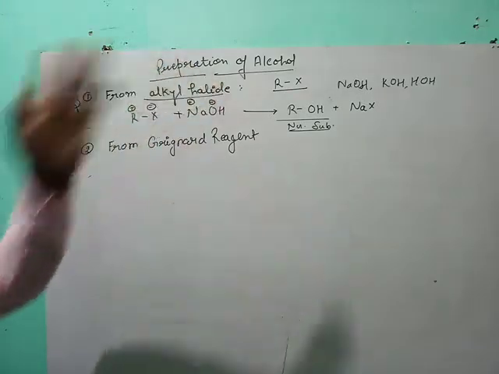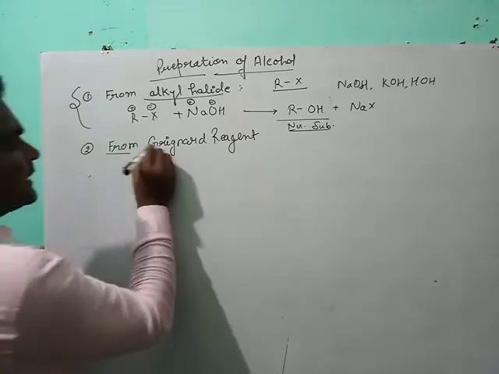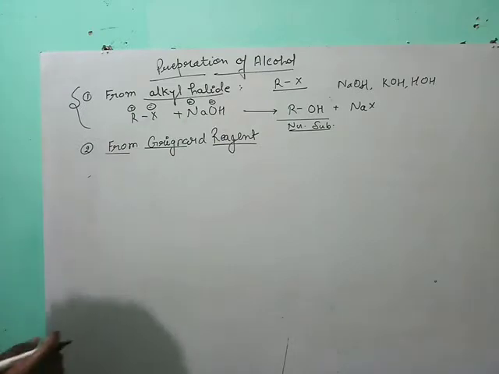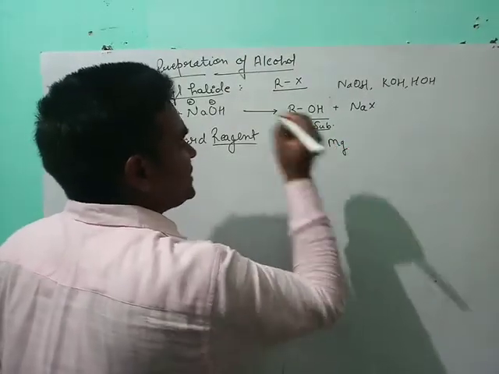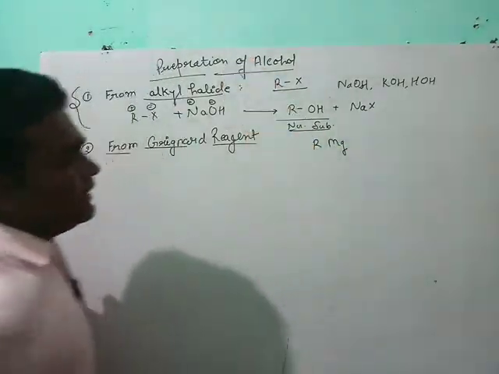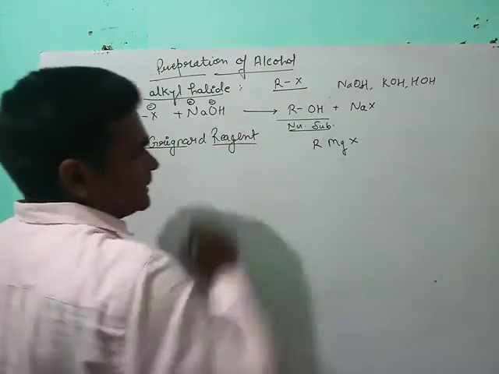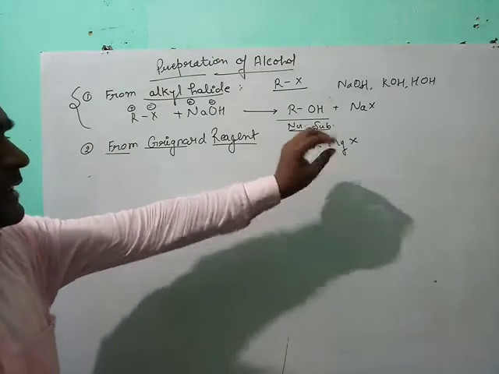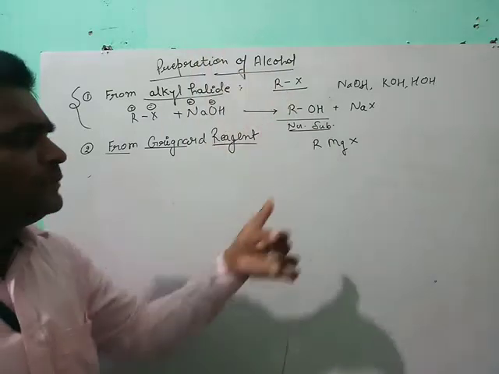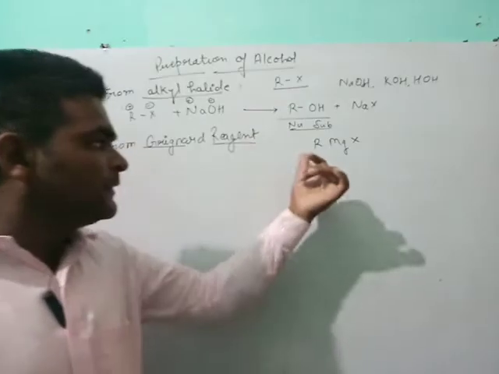And the second most important method is from Grignard reagent. What is the Grignard? A compound of magnesium in which an alkyl group and a halogen are added is called Grignard reagent, RMgX. When magnesium is added with any alkyl group and any halogen, it is called Grignard.